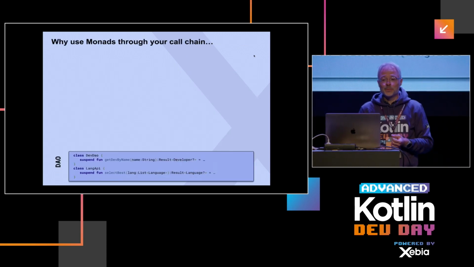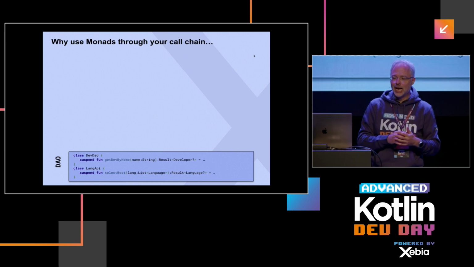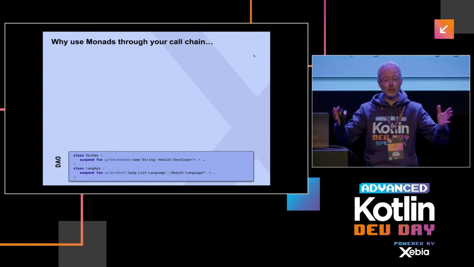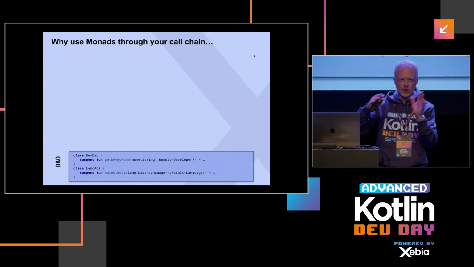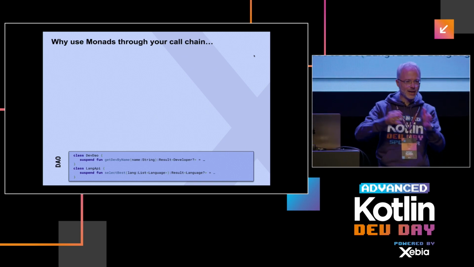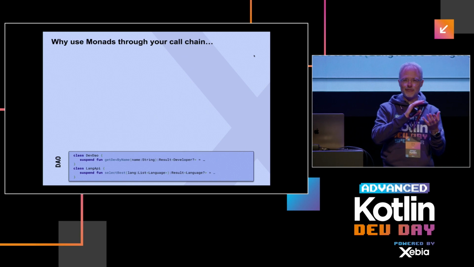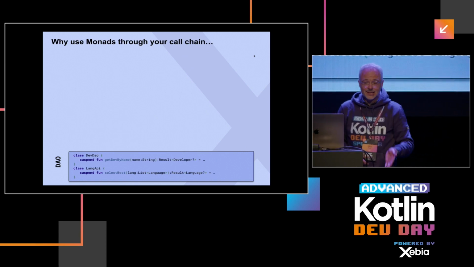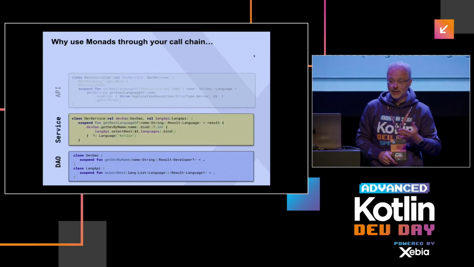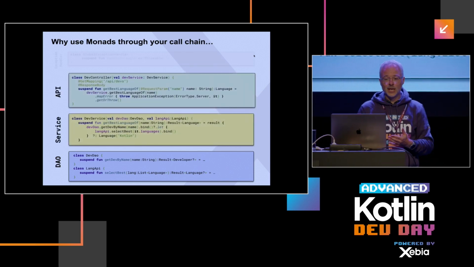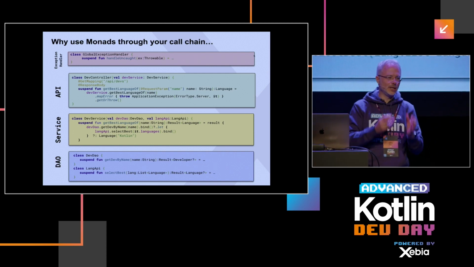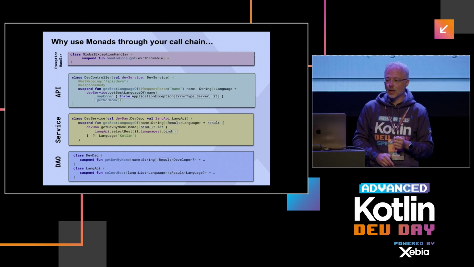Okay, so just to round up, what I would like to do is get all these method calls and put them in perspective of a whole application. A very traditional one, layered, no orthogonal stuff, just a layered application. See how these monads actually affect our whole call chain. Starting out with some data access layer, then some service layer, some API layer, and eventually you also need something like global error handling to get really good results out.